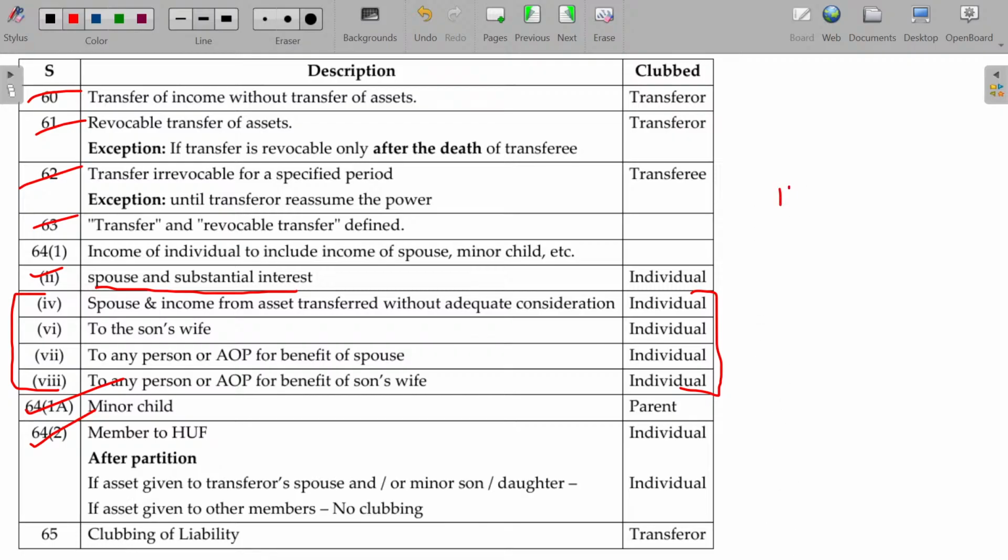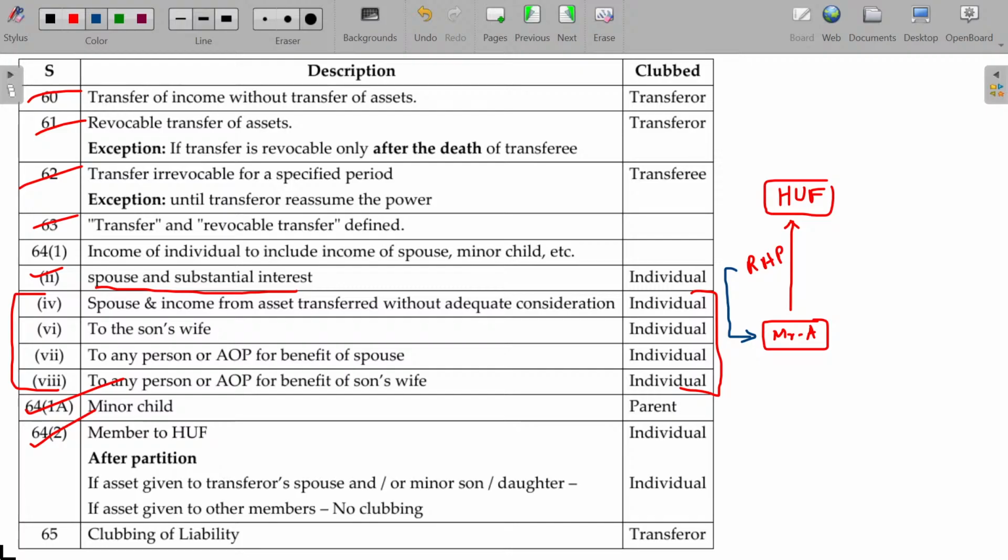Hindu undivided family. Okay. Mr. A being one of the members transfers self-earned property to the Hindu undivided family, or mixes it with the common pool of the family. Then any income generated from the residential house property will be clubbed only in the hands of Mr. A only. Clear?